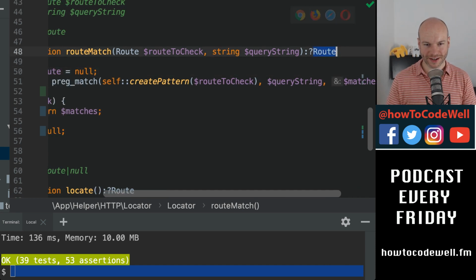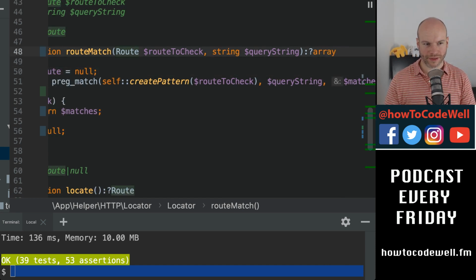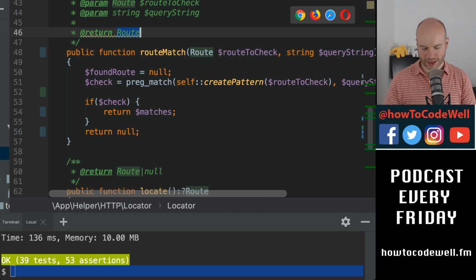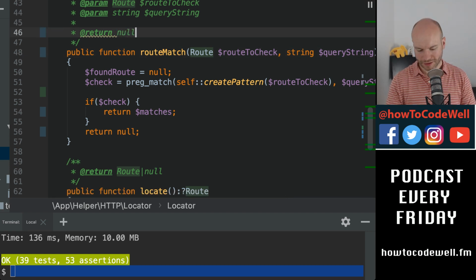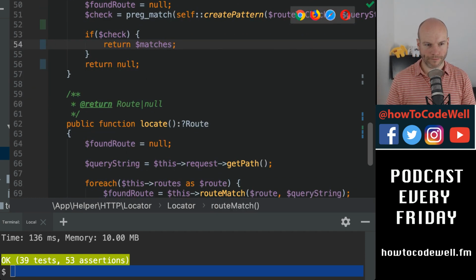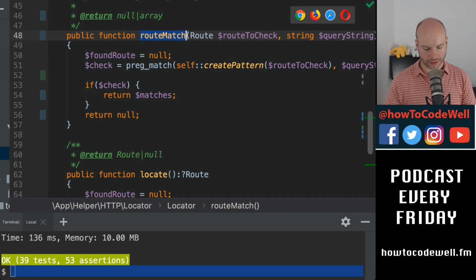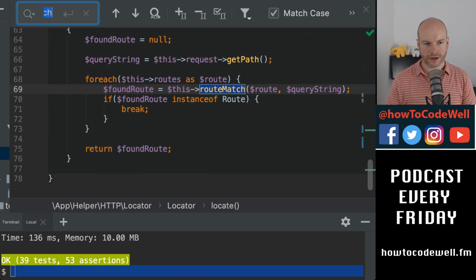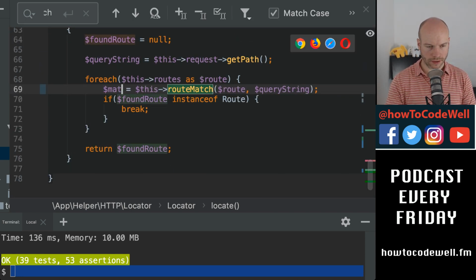So this is an array. And this is null, or an array. Array. There we go. Right. Route match. Where's that being called from? Here. So these should be matches.